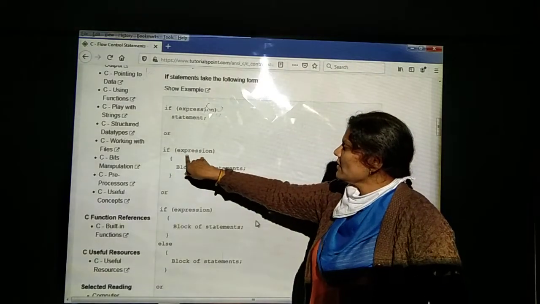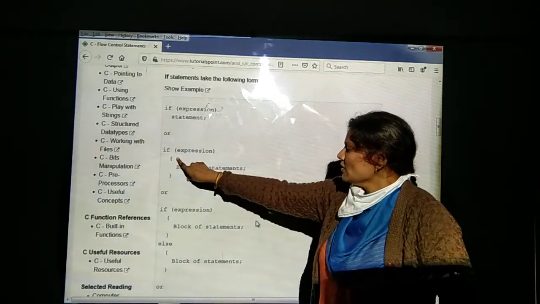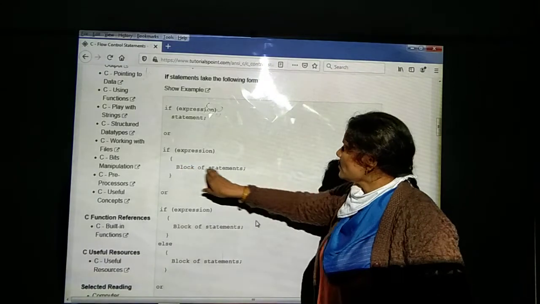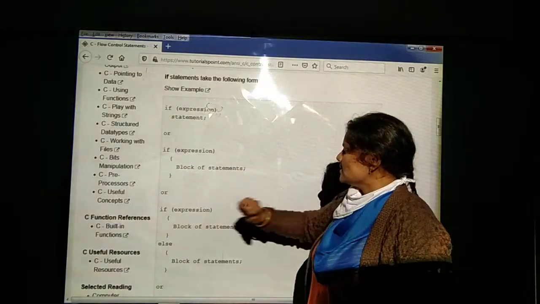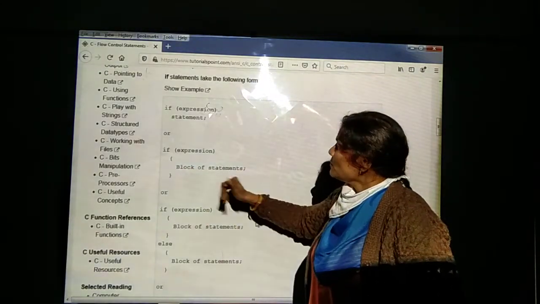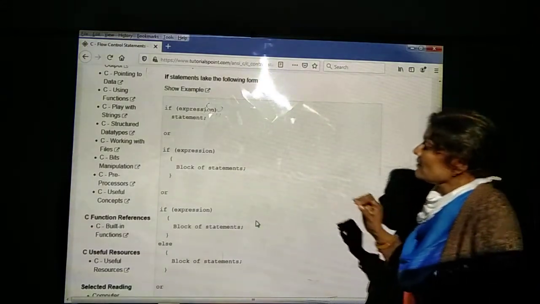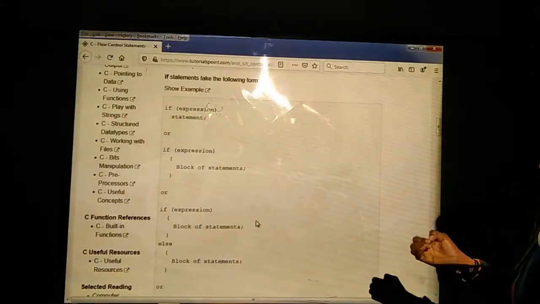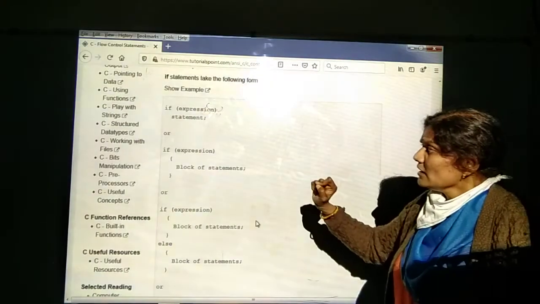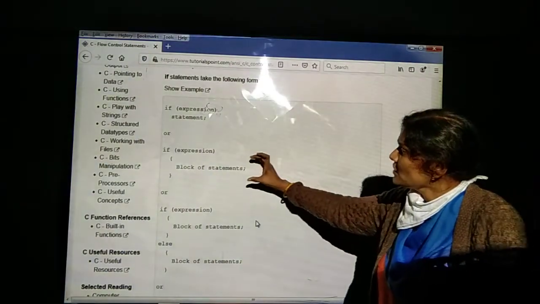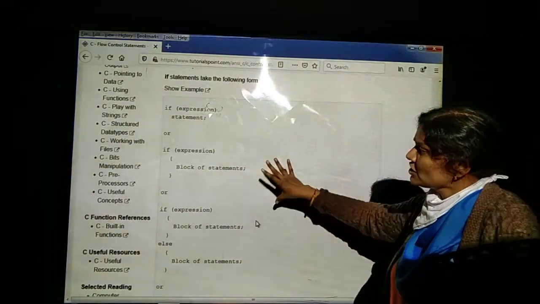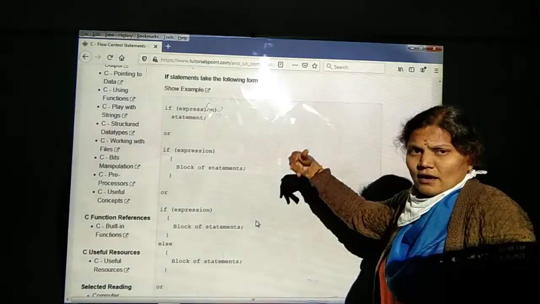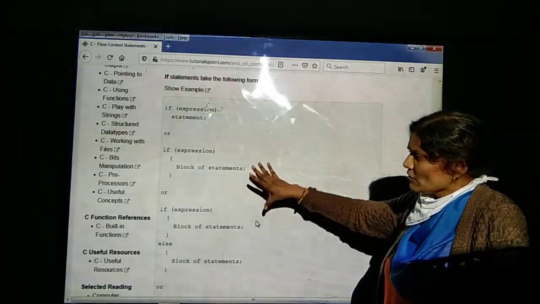First, use if as a keyword, then write the expression, and within the curly braces we are going to write the block of statements. This is the simple if. Then we can see the if else also. What is the if else? In a simple if, if the condition is true, this block will be executed. If the condition is false, this block will be skipped and the remaining program will be executed.